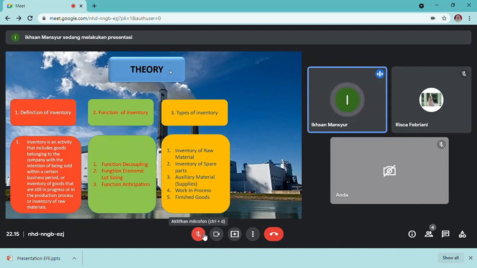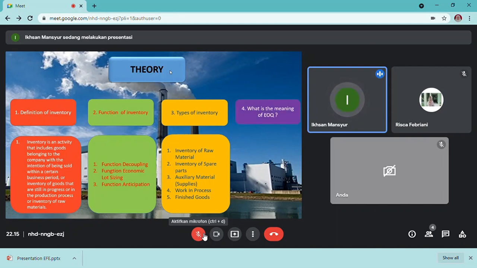Work in process, namely inventory of goods that are the output of each part in the production process, or which have taken form but still need to be further processed into finished goods. Finished goods, namely inventories of goods that have been processed in the factory and are ready to be sold or sent to customers.